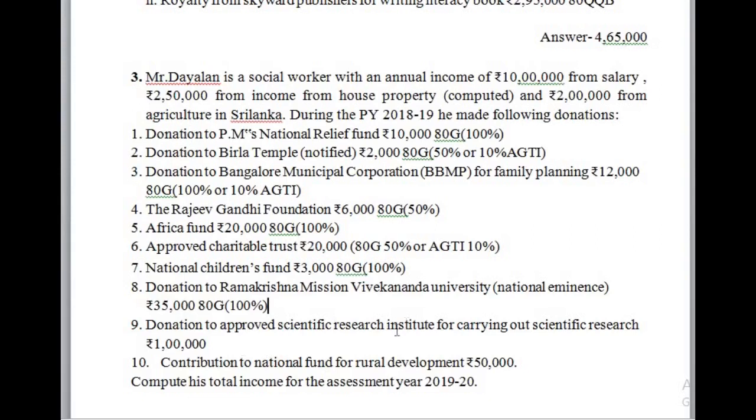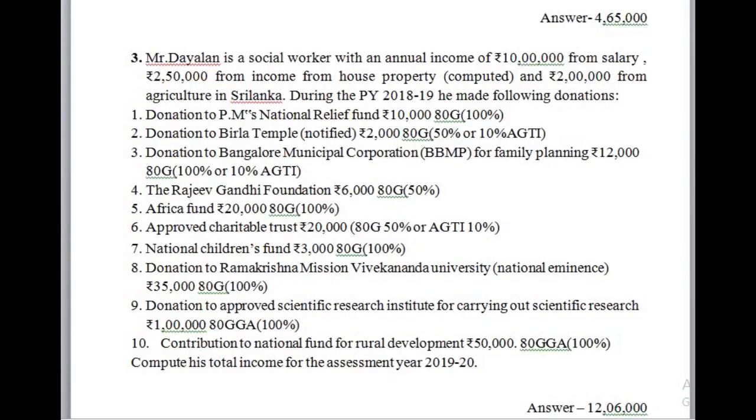Donations to an approved scientific research institute carrying out scientific research are allowed under section 80GGA, whereas the amount of deduction will be 100%. Similarly, contribution to the National Fund for Rural Development is also deductible under section 80GGA, and 100% will be allowed. So after making all these adjustments against gross total income, the balance will be the taxable total income of the assessee for the assessment year 2019-20.